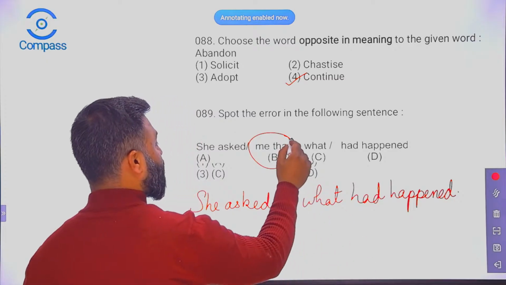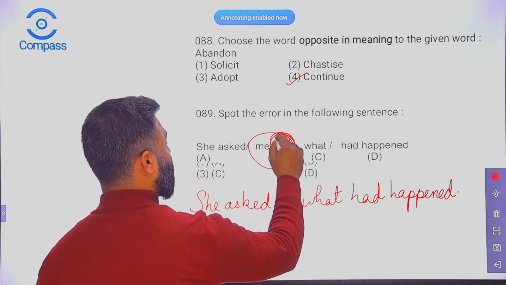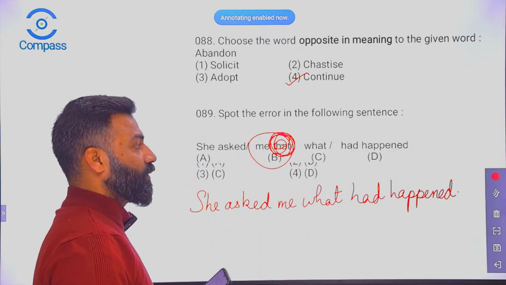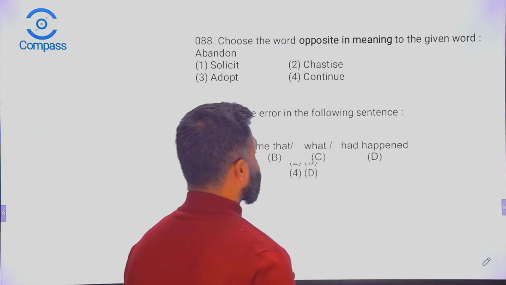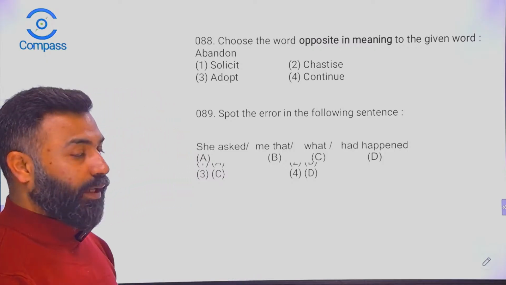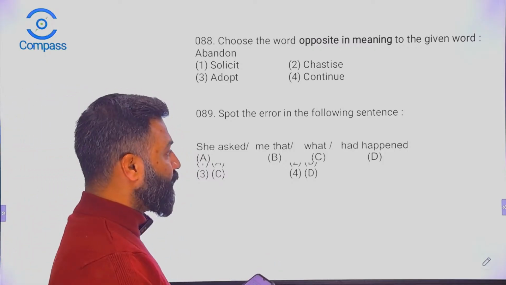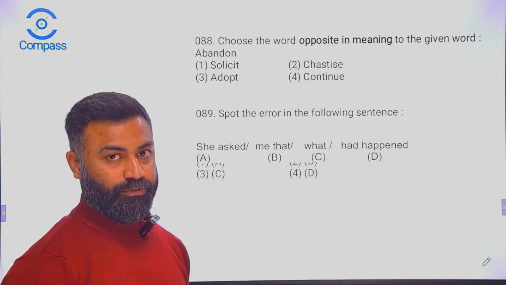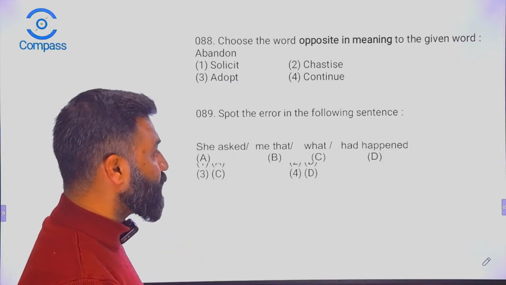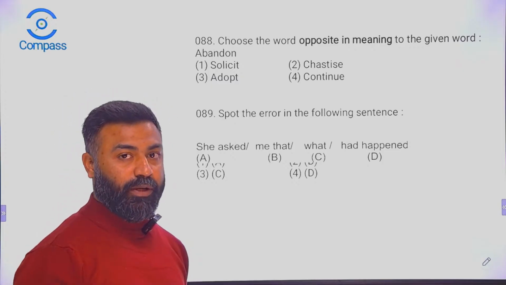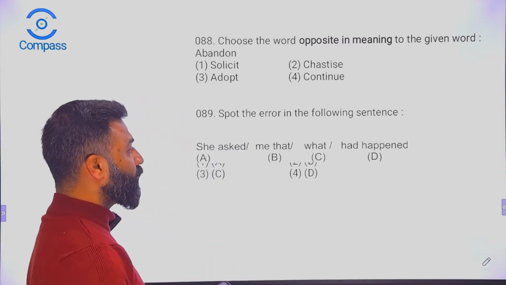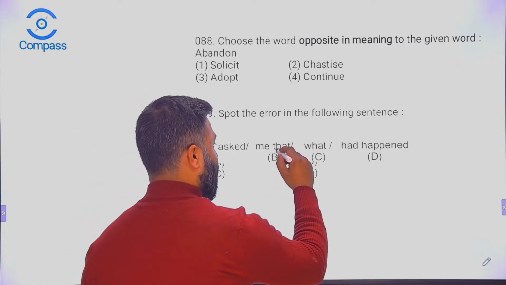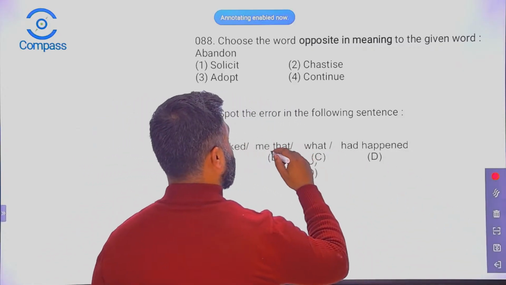So this "that" doesn't have to be there. That does not come in the reported speech when there is an interrogative. That does not follow in interrogative sentences in indirect speech. So that's what the error is. This is the error here.